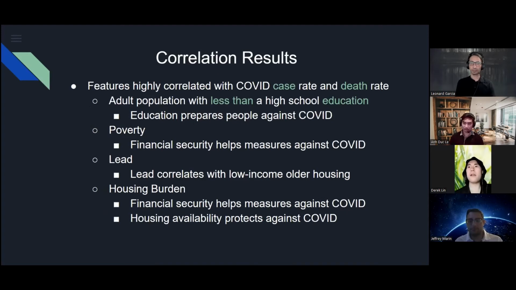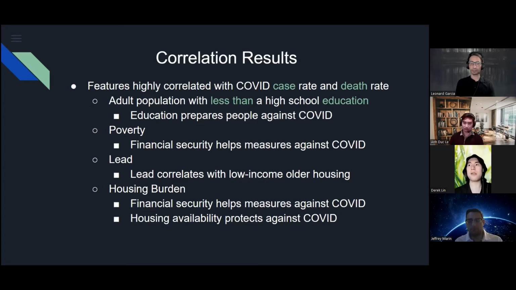The following features are highly correlated with both case rate and death rate: lack of high school education, percentage of population living in poverty, potential risk for lead exposure, and percentage housing burden in low-income households. We observed that these features are highly correlated with the population's socioeconomic status.